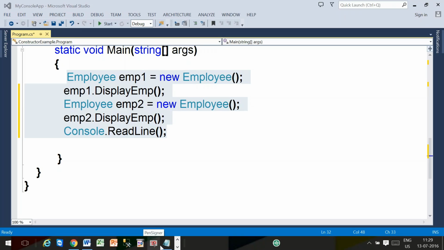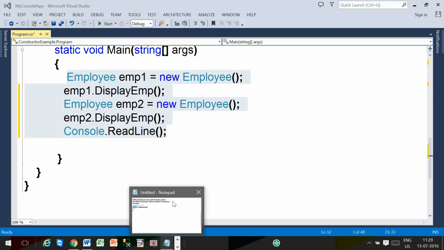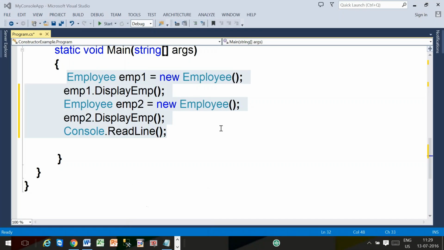Anybody having an idea what the problem is? Accessing the same instance variables, defining one variable twice, sir. How many objects? Two objects. Objects for the Employee class means we're creating two employees.